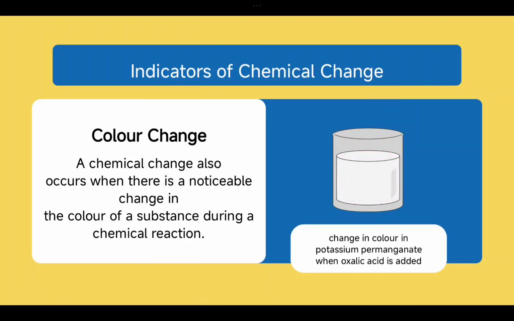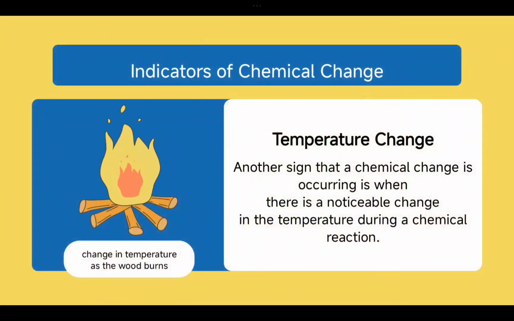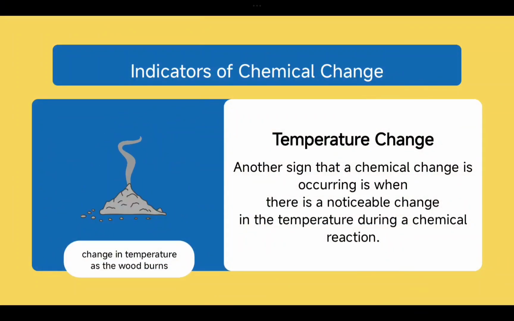At the end, the color disappears. So this is a chemical change in the form of a color change. This is also a very important indicator, from which you can understand that there is a color change in a chemical reaction as well. The last indicator, but of course not the least, is a temperature change.